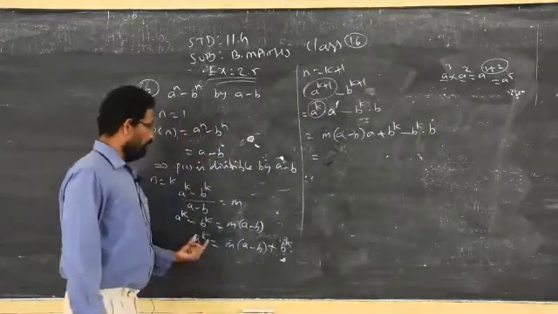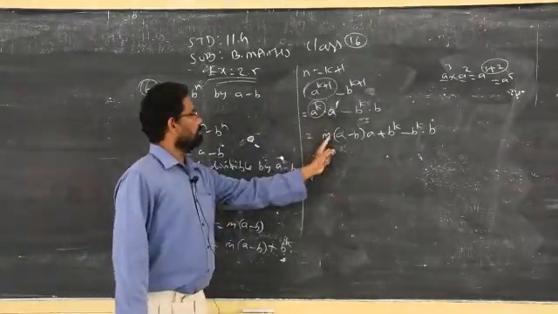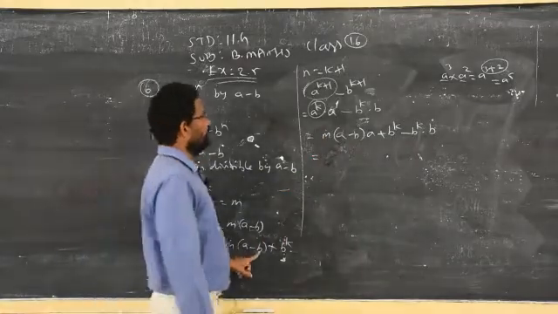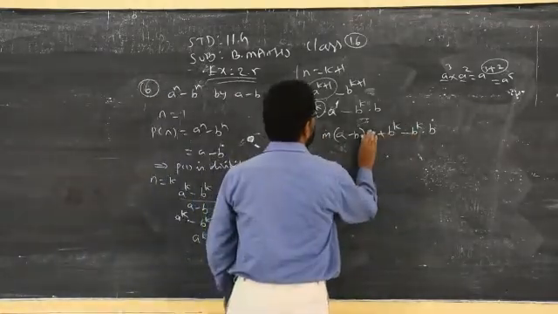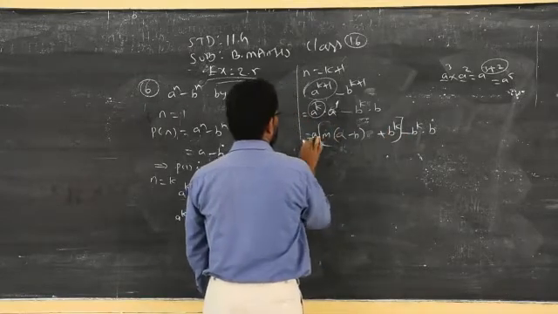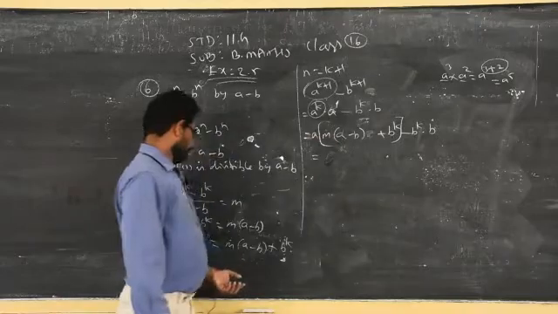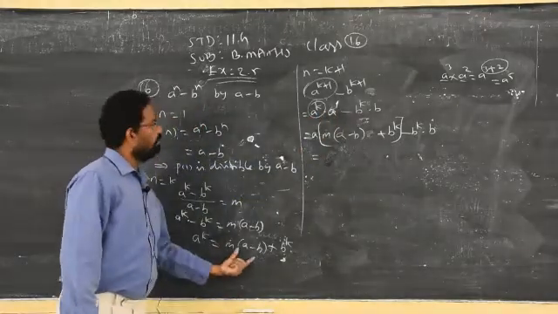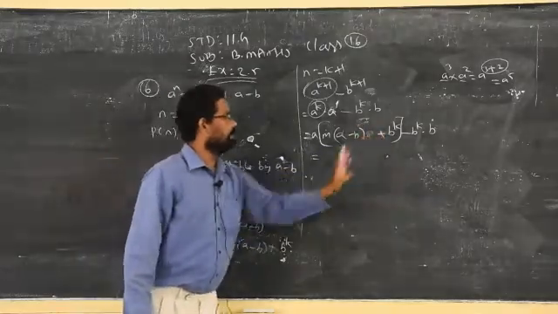Check again, a power k, a is replaced by m of a minus b. Better you write a outside to avoid the confusion. I can write a here, a power k replaced by m of a minus b plus b power k.